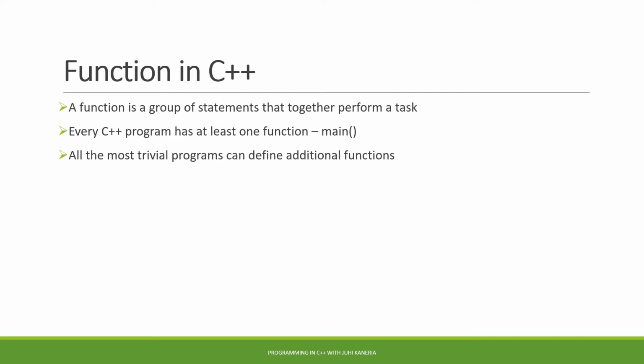A function is a group of statements that are used to perform a specific task. For every C++ program, we have at least one function, which is the main function. We have already seen a few programs in which we had a main function. For other non-trivial programs, we may have additional functions depending upon the task which we need to perform.